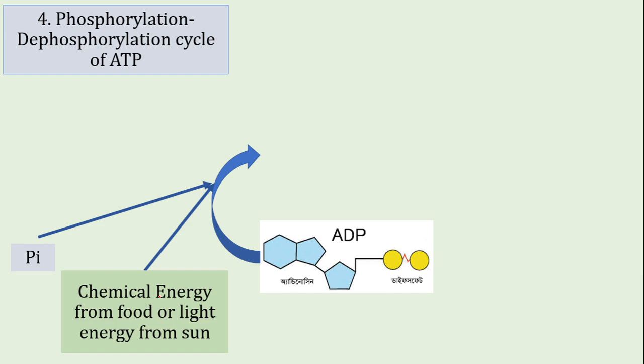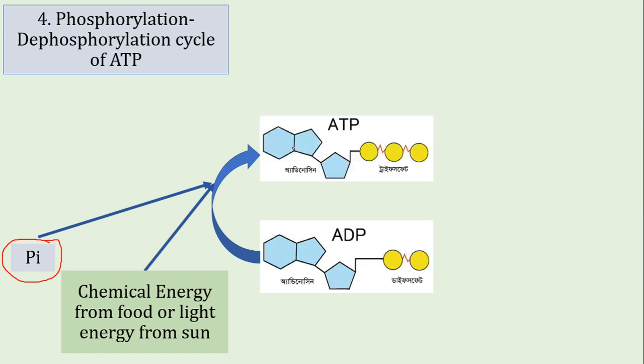And when chemical energy is found from the food, an animal cell uses the chemical energy from food. The breakdown of food releases the chemical energy, and using this chemical energy it can attach a phosphate group, Pi, that means inorganic phosphate, with the ADP to form ATP.